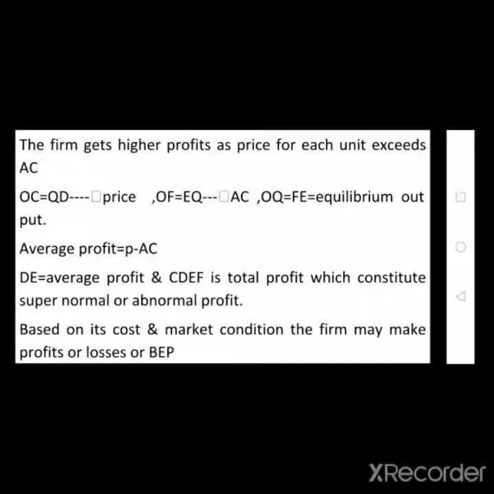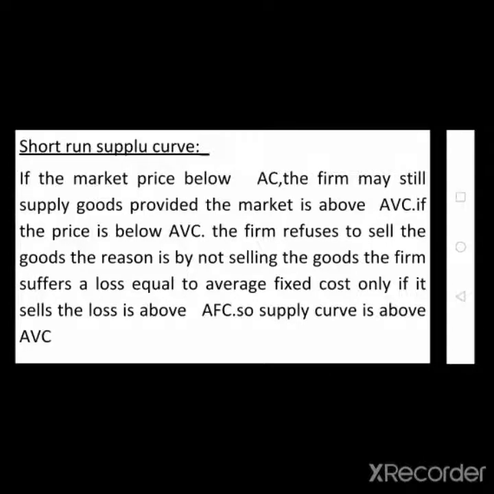What is the short-term supply curve? If the market price is below the average cost, the firm may still supply goods provided the market price is above average variable cost.